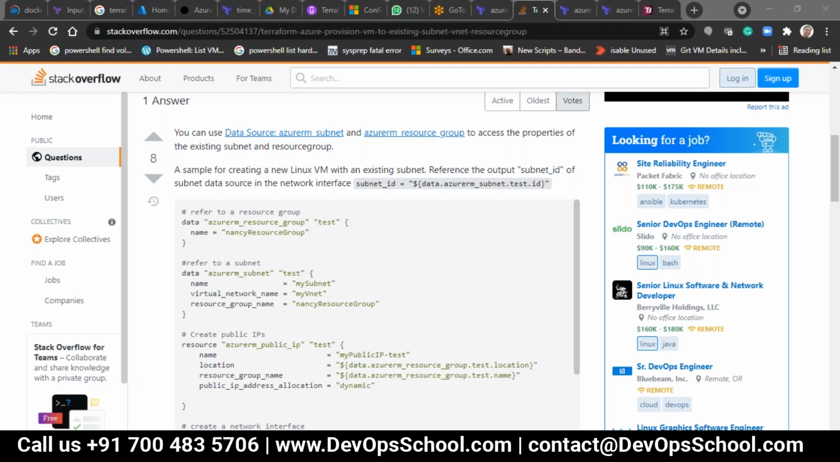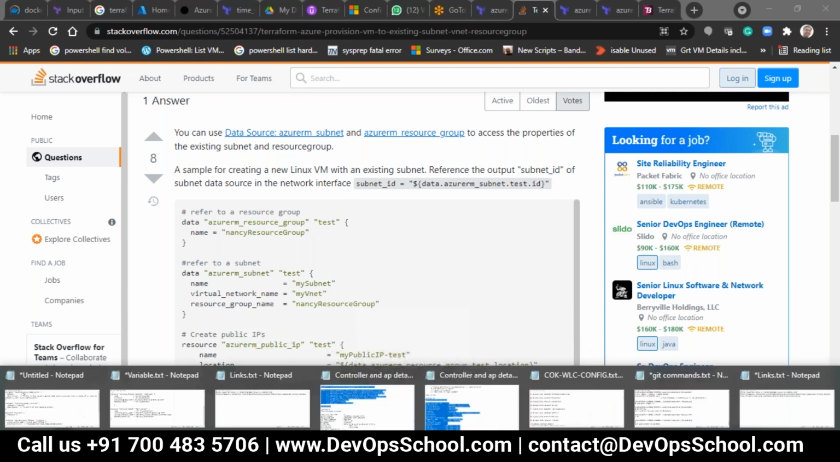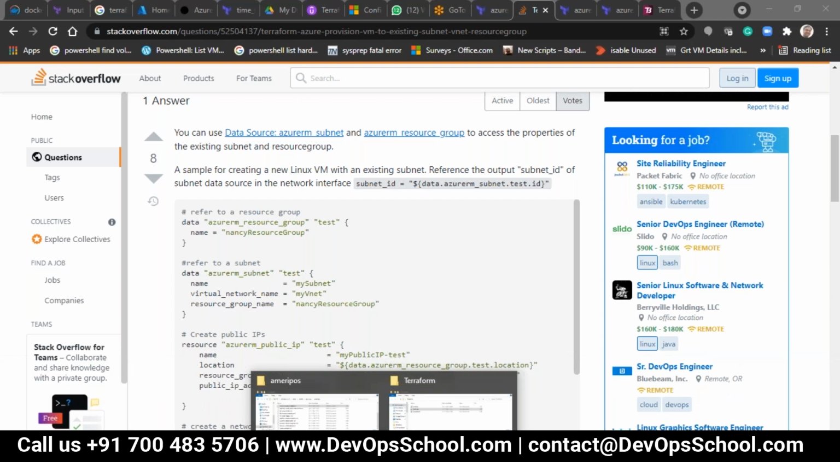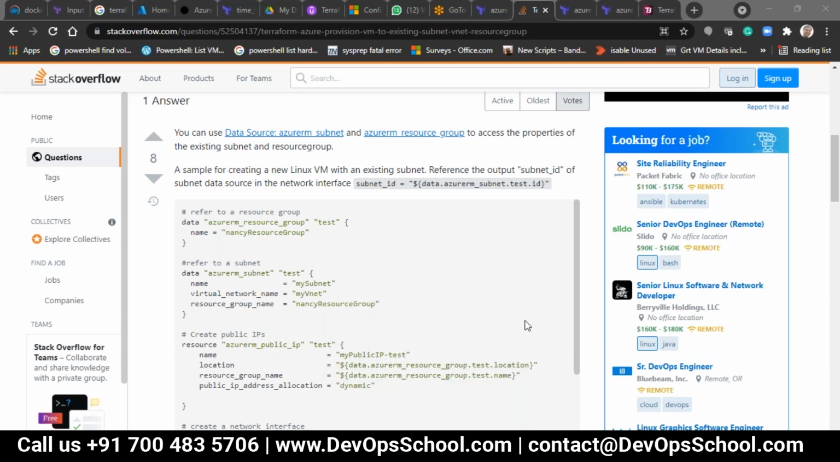This one. And also one thing is, I will share you this path as well. One second. My code also I will share you. No need your code. Let me open the Azure VM code.